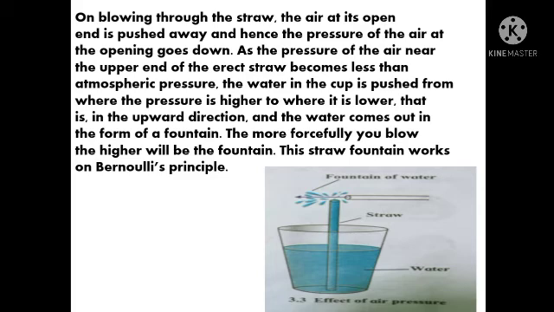So, the pressure at the upper end of the straw was less. The water in the cup is pushed from where the pressure is higher to where it is lower. The pressure was more inside, so the water is pushed in the upward direction, and it comes out in the form of a fountain. Due to less pressure on the upper end of the erect straw and more pressure inside, after blowing, the water moves from higher pressure to lower pressure. So we can see the fountain of water.